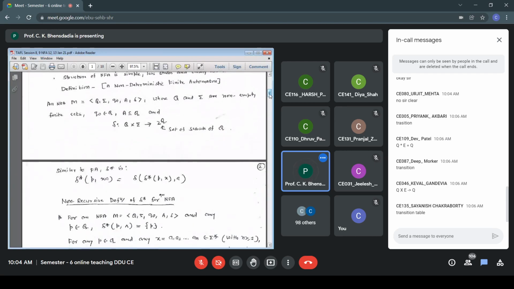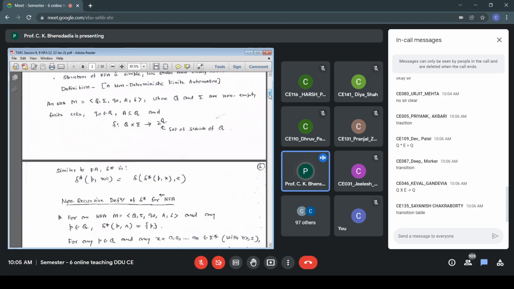Now, similar to FA, delta star is the same: delta star of P, X, A, where X belongs to sigma star, X is a string, and A is a symbol, A belongs to sigma. I want to find out, from state P, where P belongs to capital Q, delta star PXA.